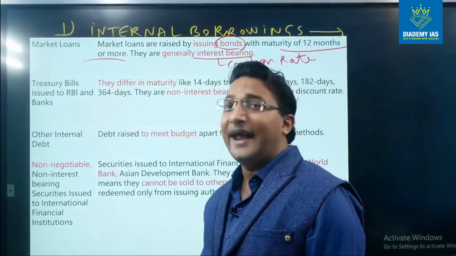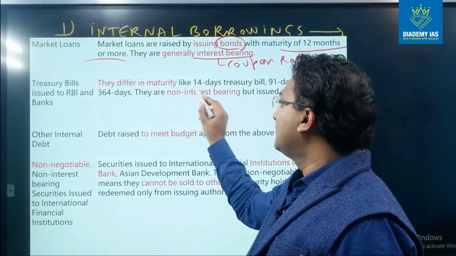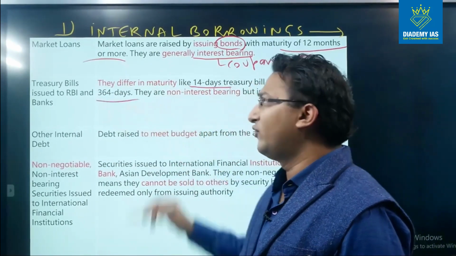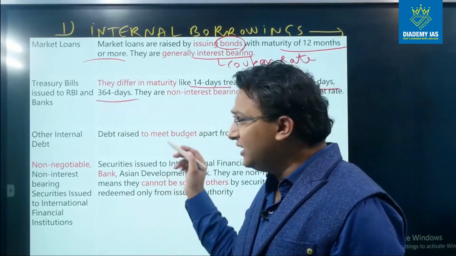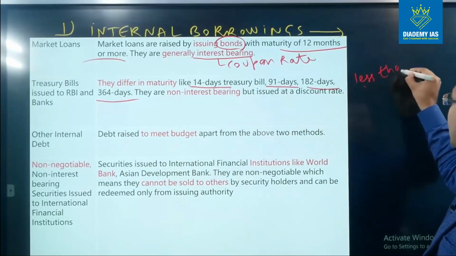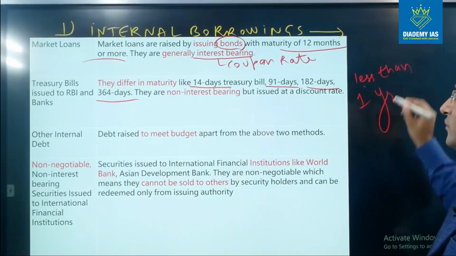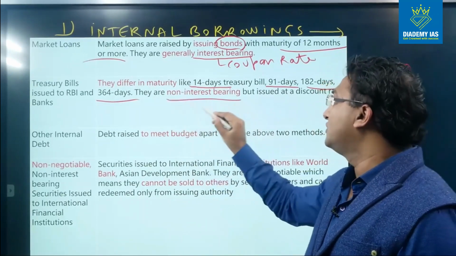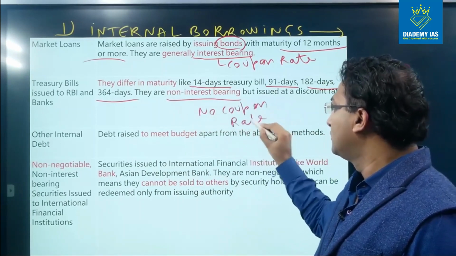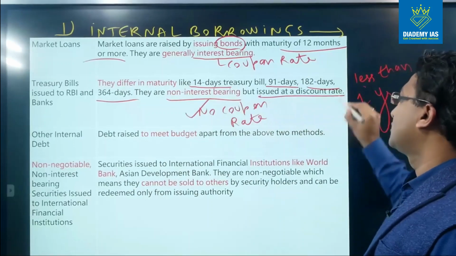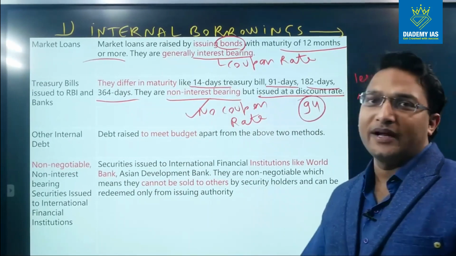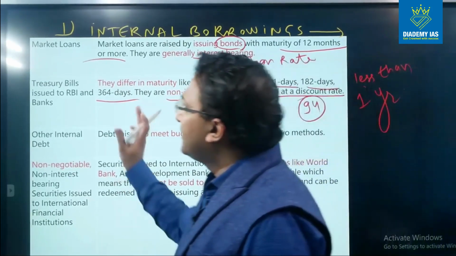Treasury bills are issued to RBI and the banks, and they differ in maturity, like 14 days treasury bill, 91 days treasury bill, 182 days treasury bill, and 364 days treasury bill. So maturity can be any duration, but less than 1 year. I already told you, less than 1 year. And they are non-interest bearing. So there is no coupon interest. There is no coupon rate. And they are issued at a discount, right? So the face value is 100 and the issue price is 94 rupees. So this is how the treasury bill works.